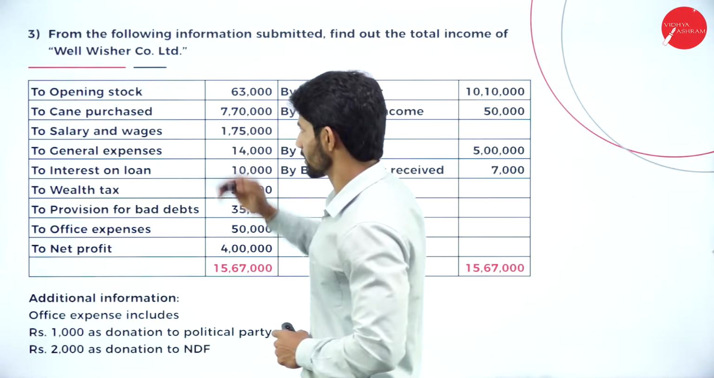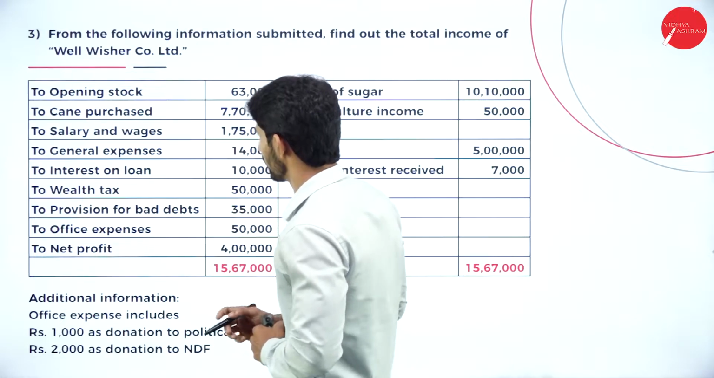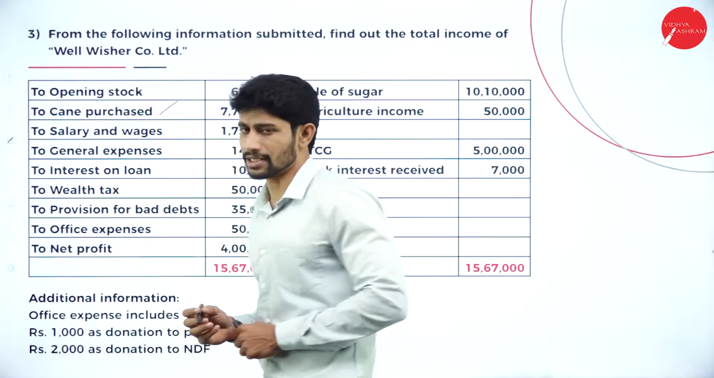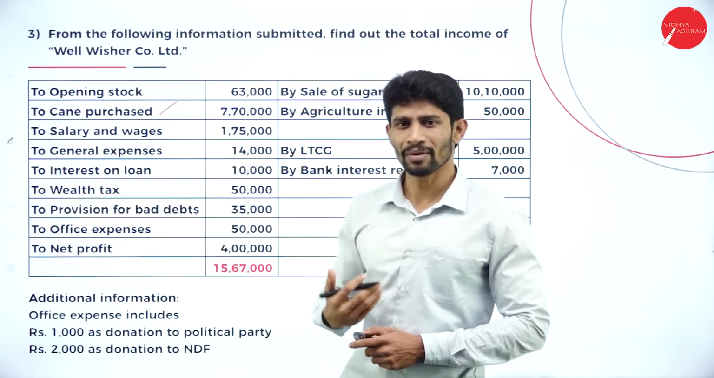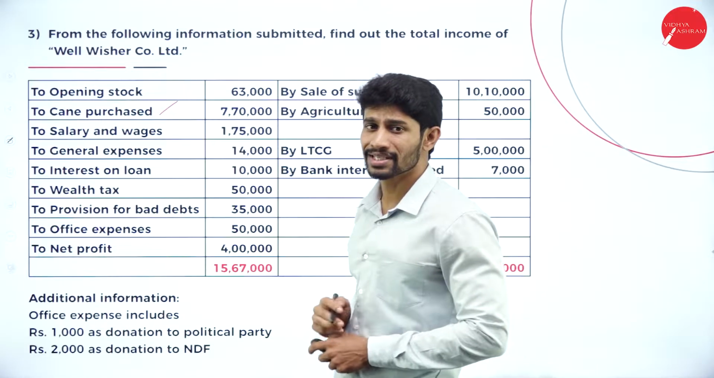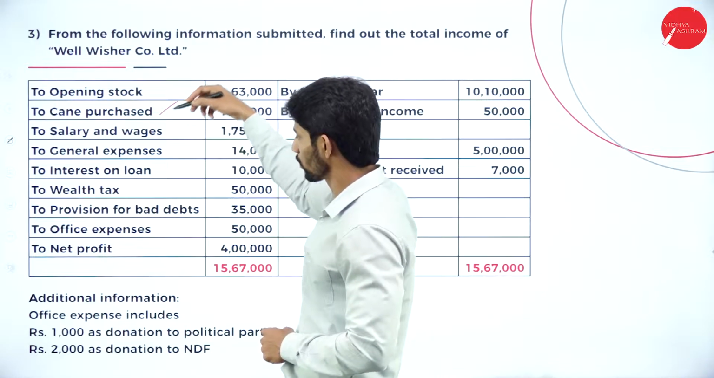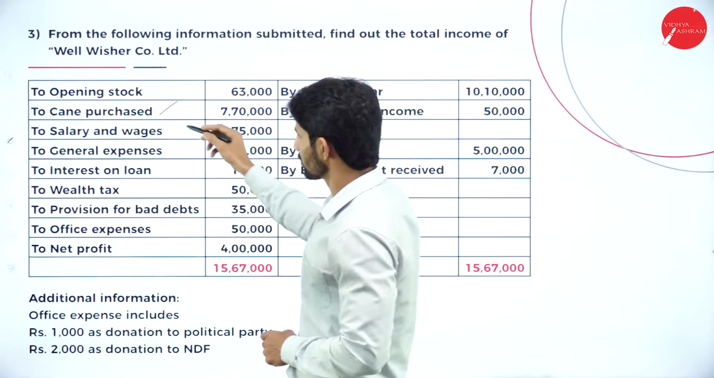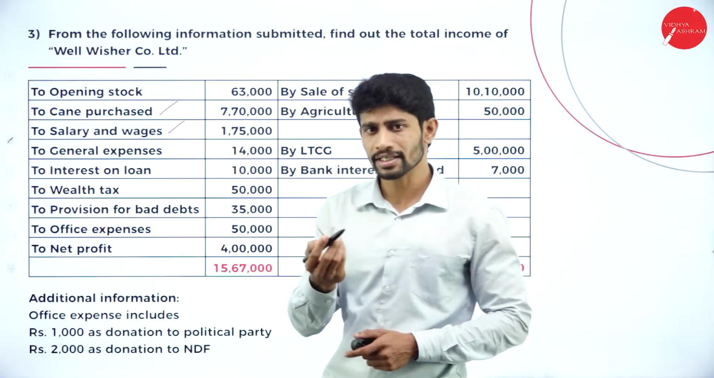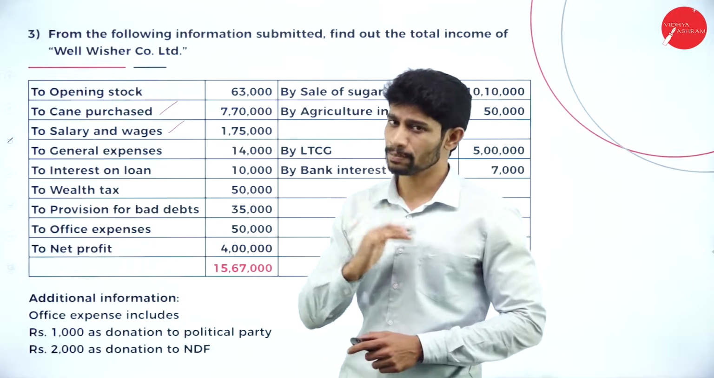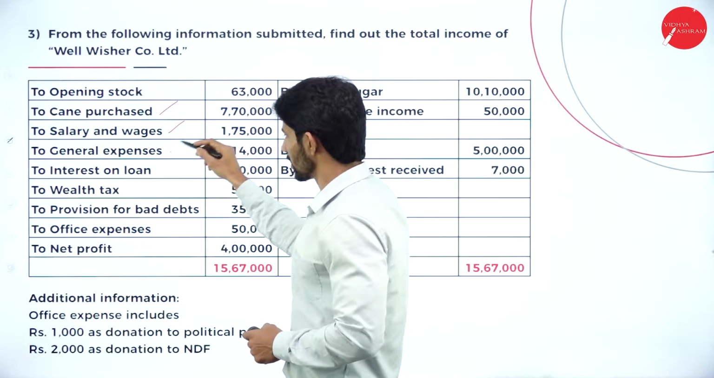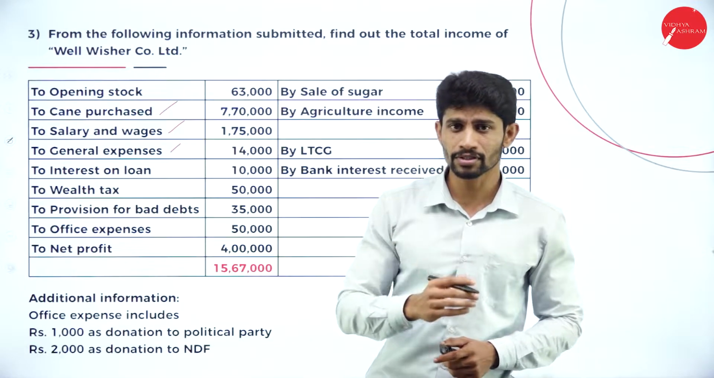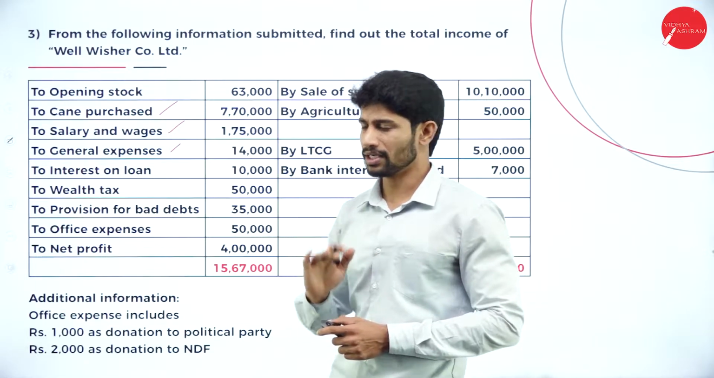On the expenditure side, so what all have they given? Cane purchased. Yes, cane purchased is nothing but raw material purchased. So it's a business expenditure, so there is no need to add it back to the net profit. Next, salary and wages. Yes, it is also a business expenditure. Next, general expenses. Yes, general expenses is also a business expenditure.